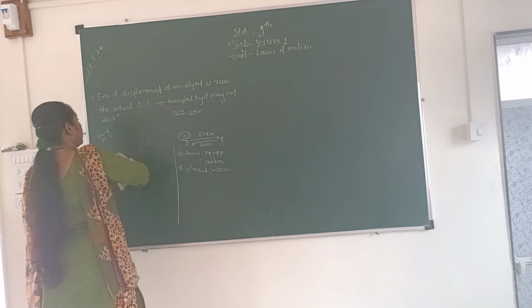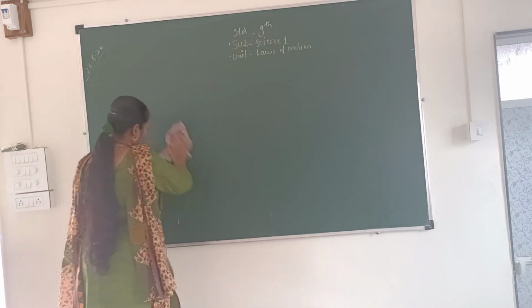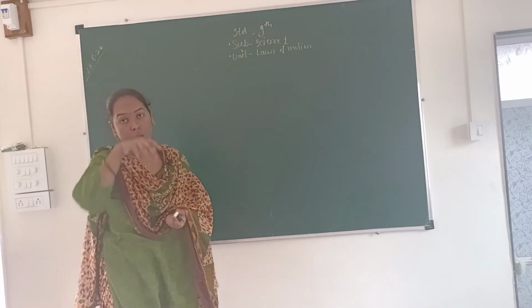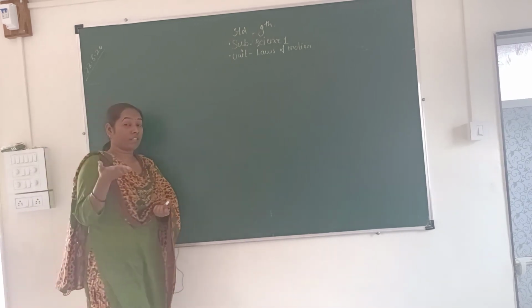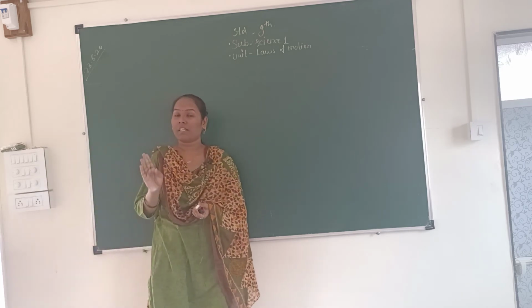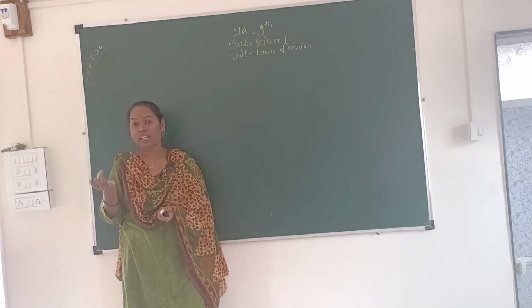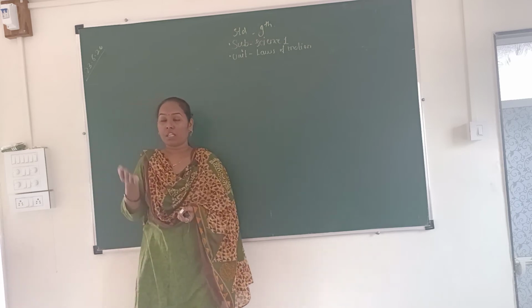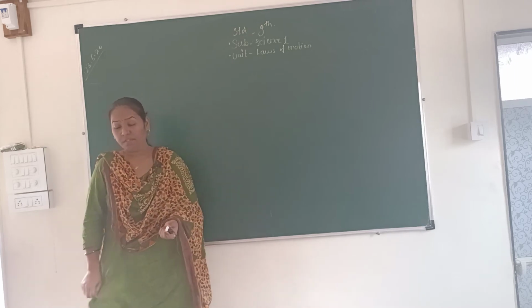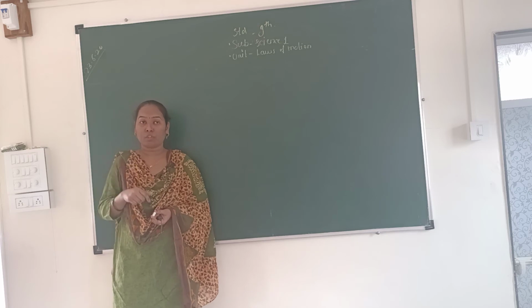Now we are going to learn the concept of speed and velocity. These two concepts are also related to motion. How many concepts are related to motion? There are 4 concepts related to motion. First one is distance, second is displacement, third is speed and fourth is velocity. Before going to speed and velocity, there is one activity in your book.